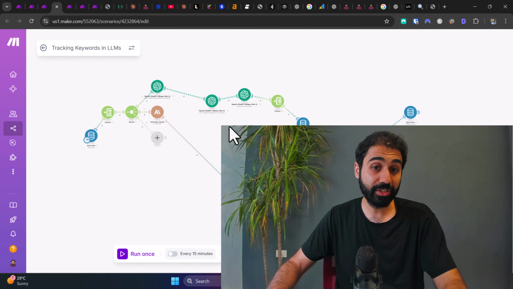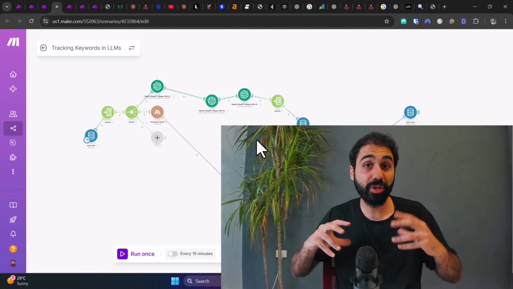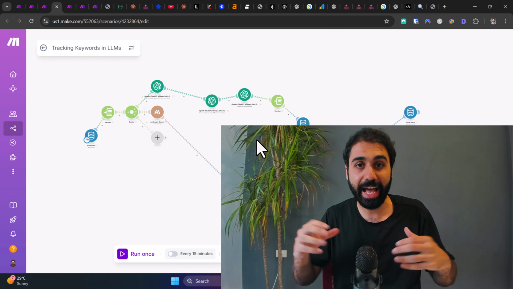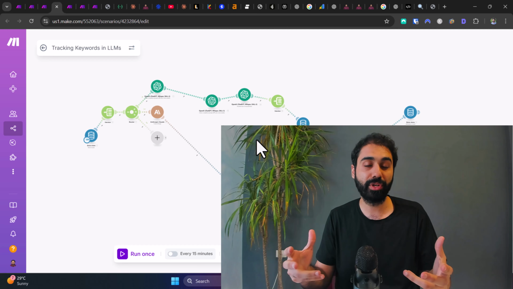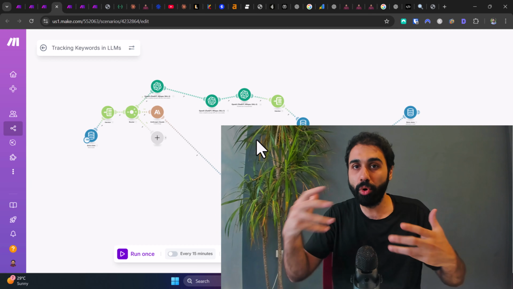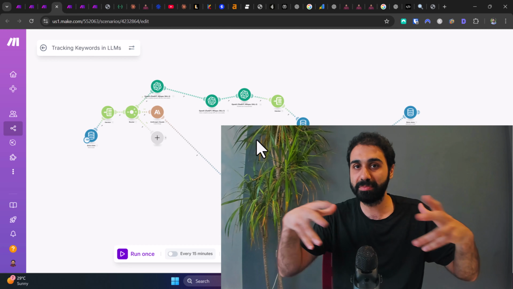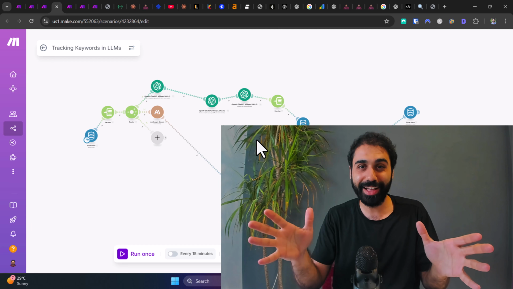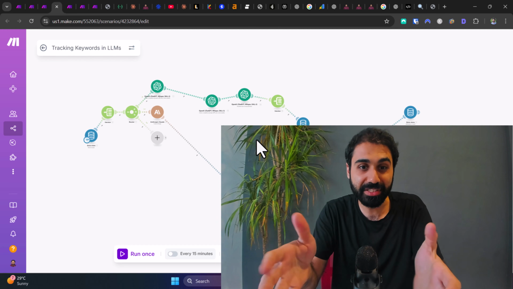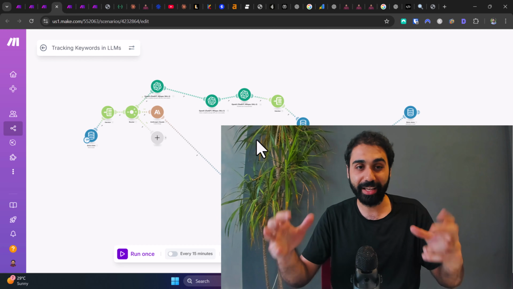One last note I want to mention, that this system I built here is somewhat simplified to help you understand the concept. You can add more fields you want to track, for example, the history, so you can build a chart. You can add more fields and track more data within the system. You can expand, optimize as you like, and maybe you can turn this into your own tool or your own micro SaaS for LLM tracking.